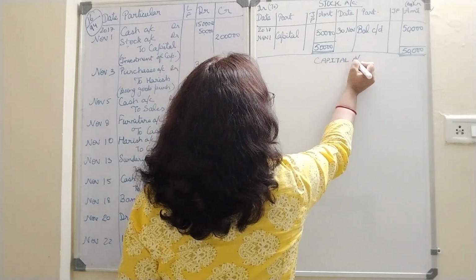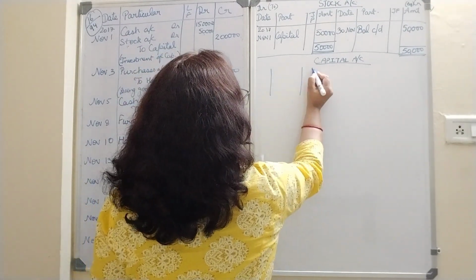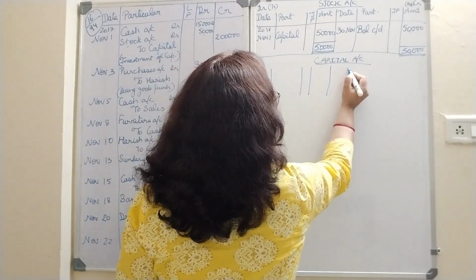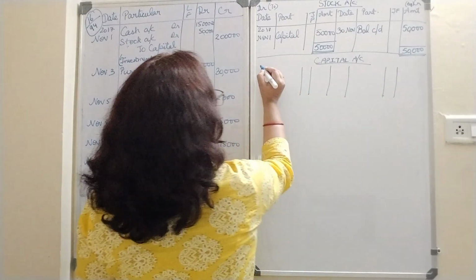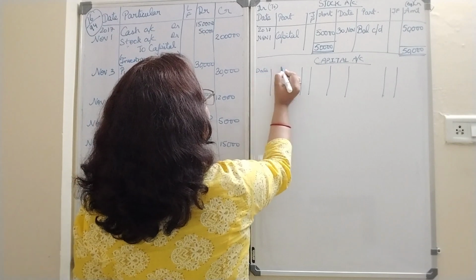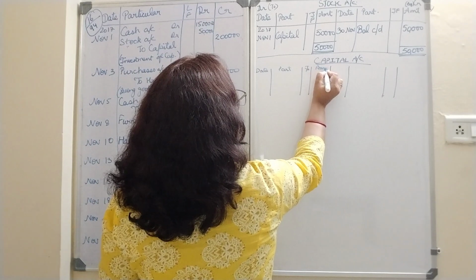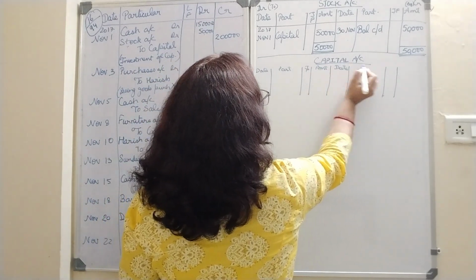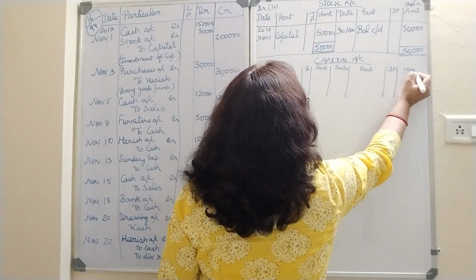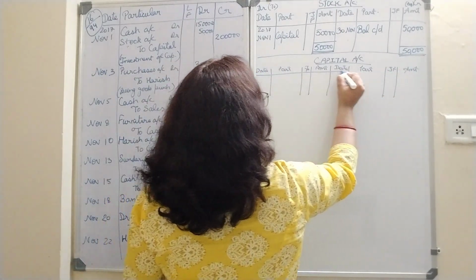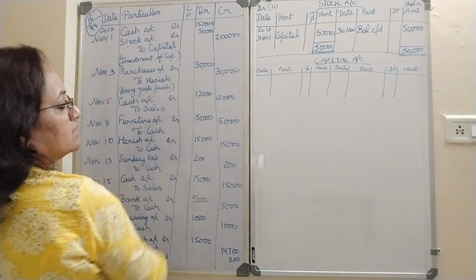Capital account. Now I am making the ledger of capital account. You have to write the headings every time because they carry marks. Okay. Now capital is where? Cash and stock.